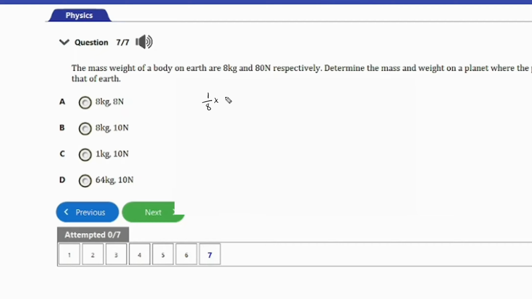That's 1/8 times 10, and that's 10/8. So it means that for a mass of 8 kg, the weight will be 8 times 10/8, and that's 10 newtons. So the mass of 8 kg will actually have a weight of 10 newtons on such a planet, and that's option B here, 8 kg and 10 newtons.